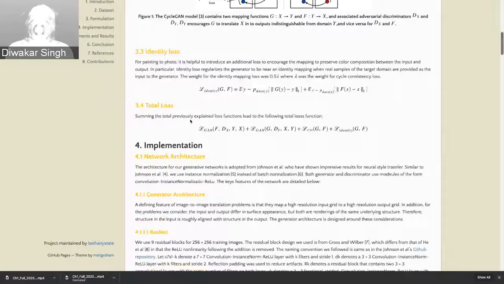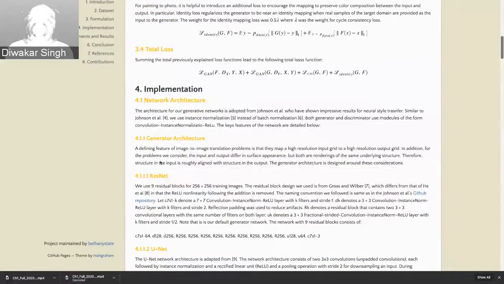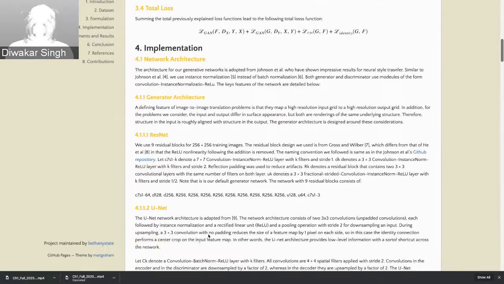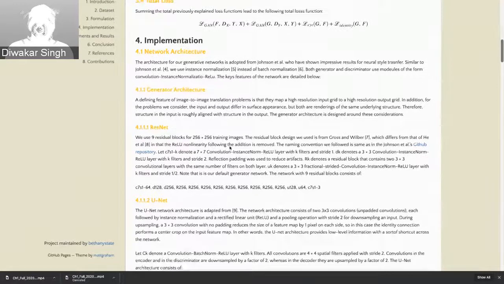Now, talking about the network architecture. For the generator architecture, we tried two different configurations. The first one is the ResNet, which comprises residual blocks. The second one is UNet, which is an encoder-decoder network with skip connections between the encoder and decoder. Also, instead of batch normalization, we are using instance normalization, as experimental results have shown that instance normalization performs much better in GAN applications.